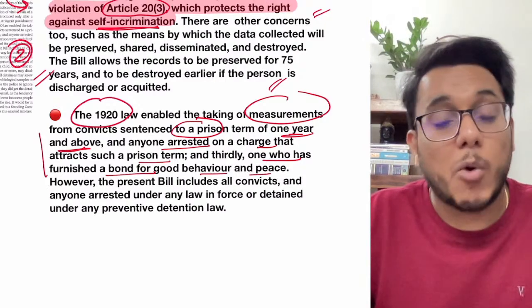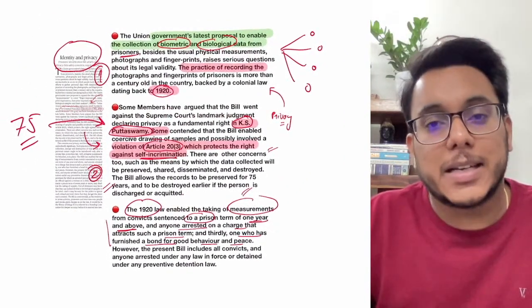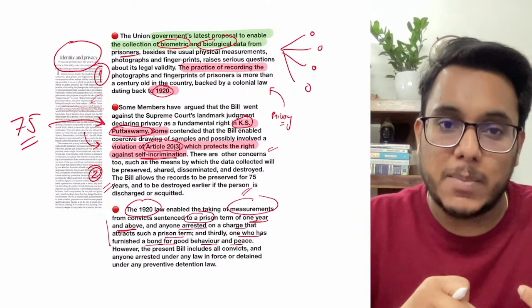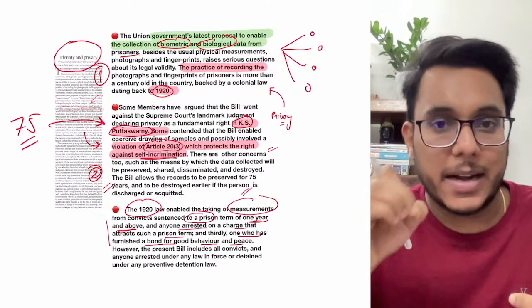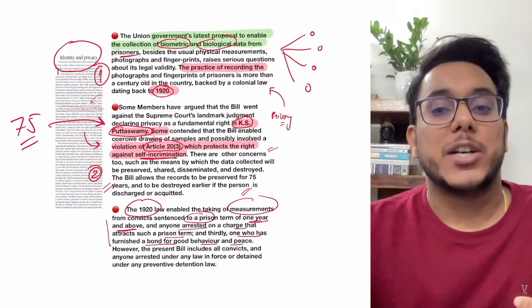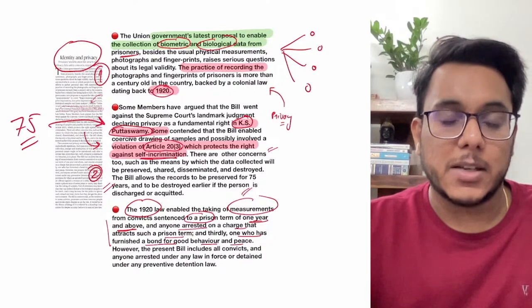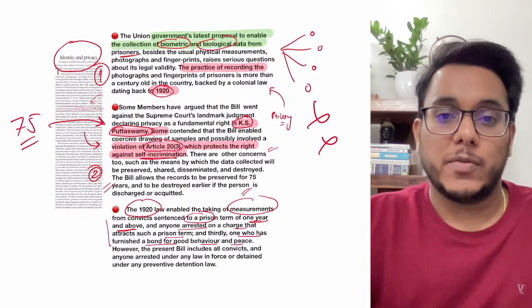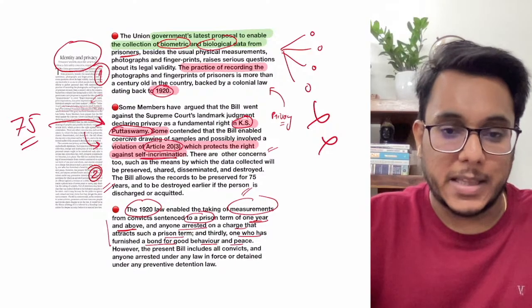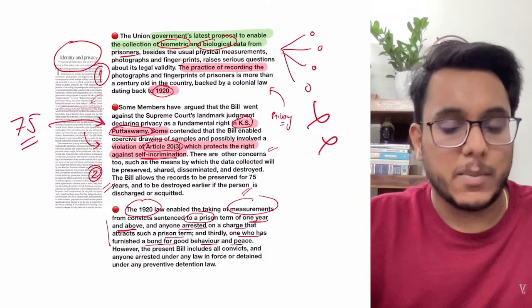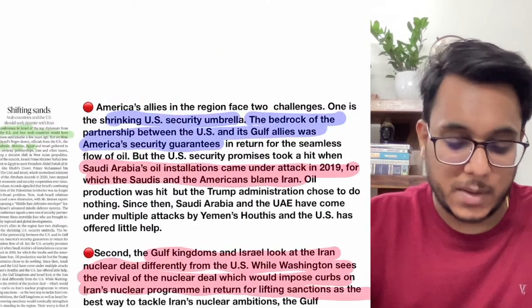Now what has happened? In this new bill, there are no such conditions. Anybody who is put into jail, their data can be taken. Even the people who have been put in preventive detention in jail, their data can also be taken. So the limitations that were there in the 1920 law have been removed, and it will lead to the dilution of the privacy of the citizen. That is what has been provided in this article. Clear? So guys, that is all. Apart from it, nothing more is there. And now we'll move to the next article.